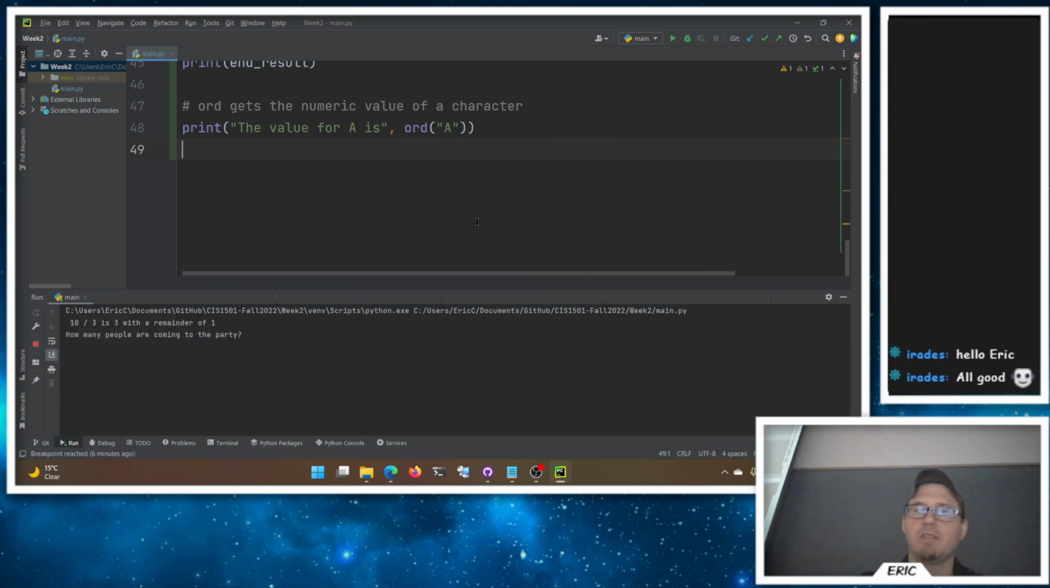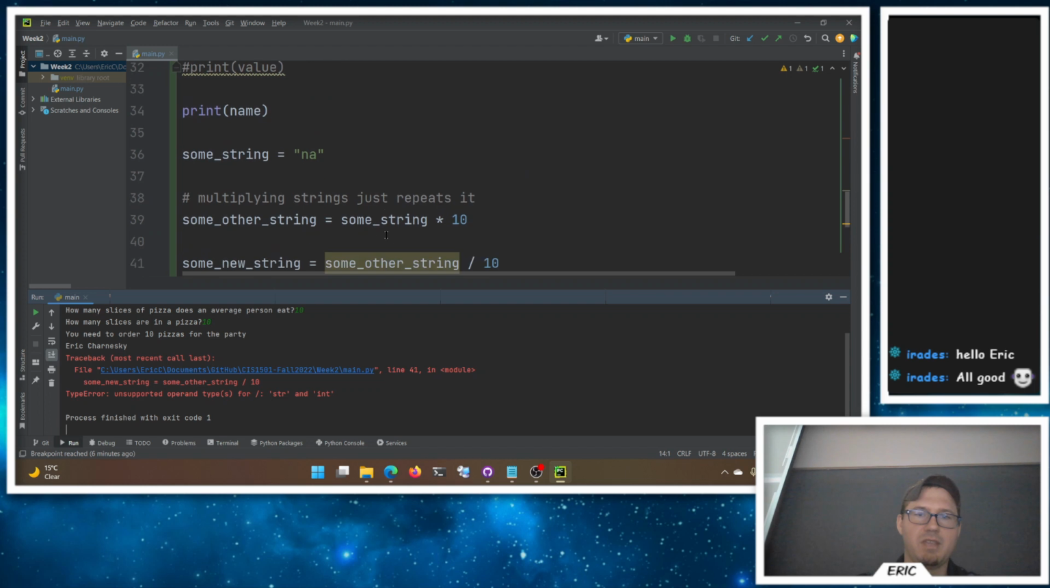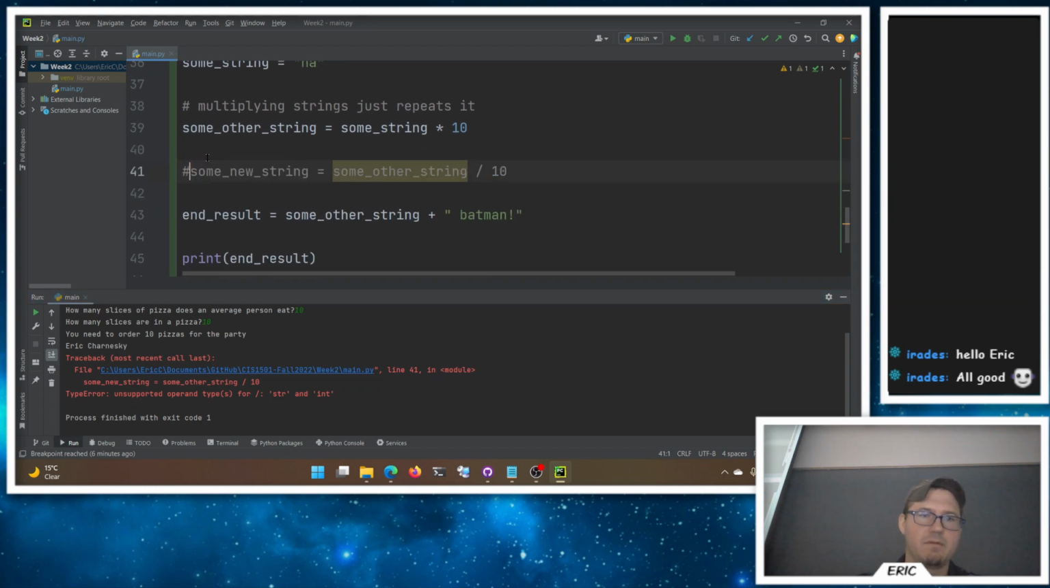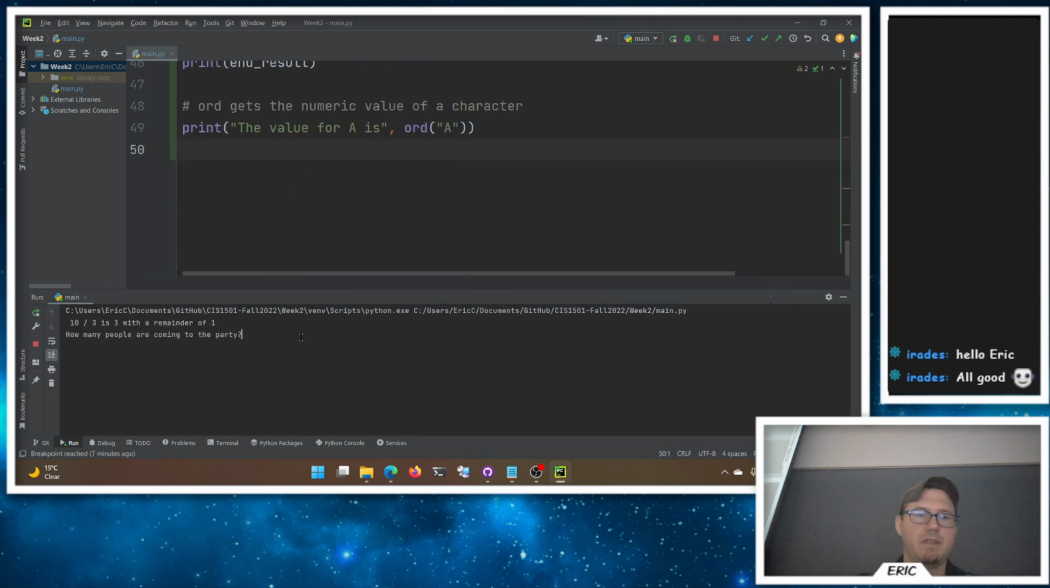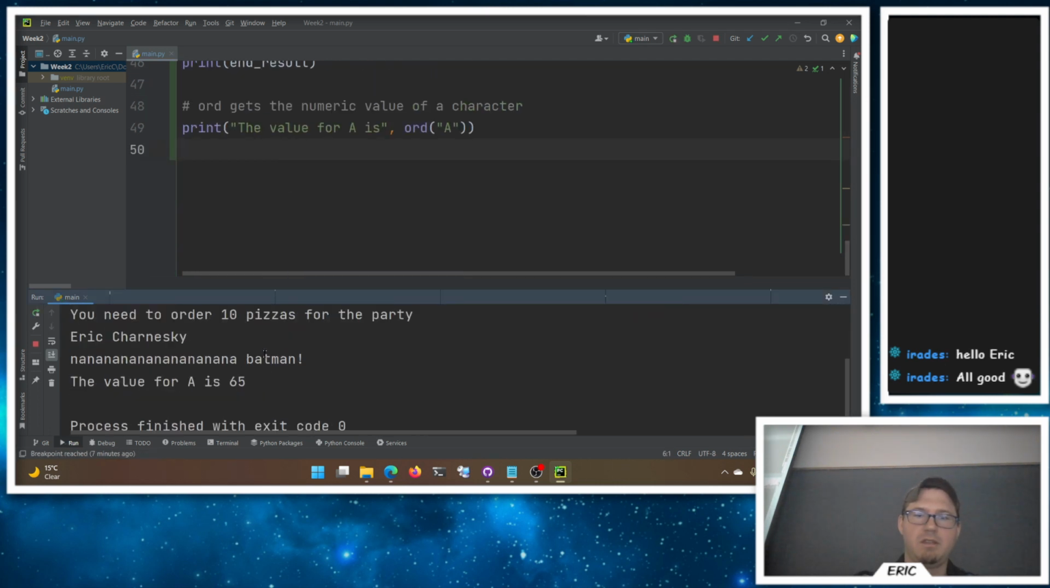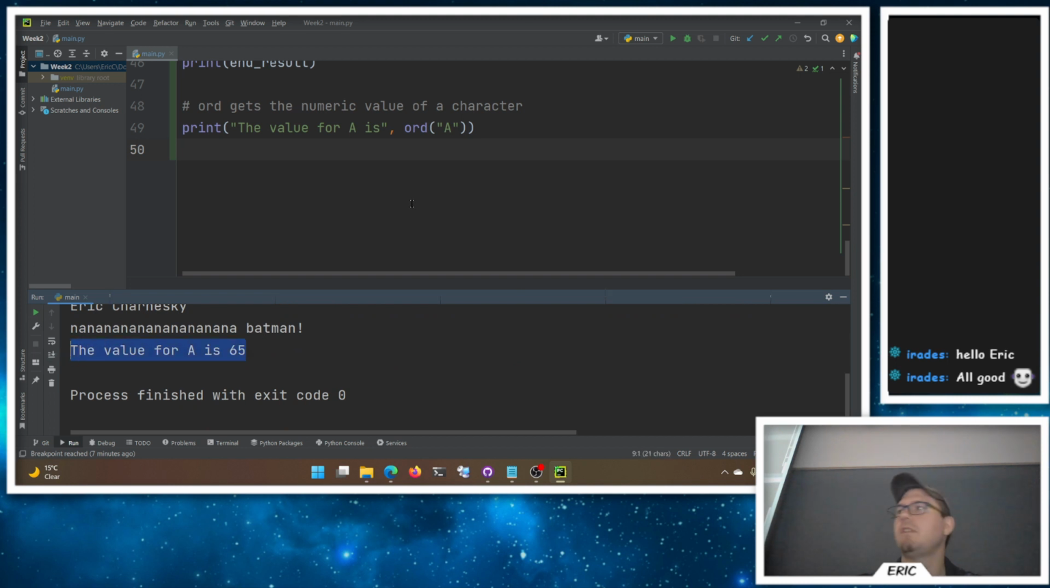We can see what that value is for 65. Oops, we can't actually divide. That's right. Can't divide strings. Sorry, let's go back and run that one. There you go. So value for A is 65. So Python matches. Go figure. It probably knows what it's doing here. We could go the other way around.